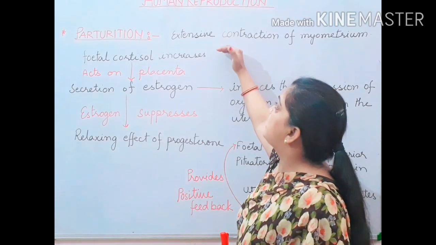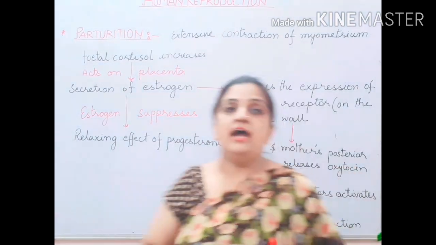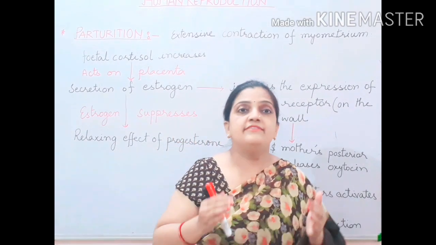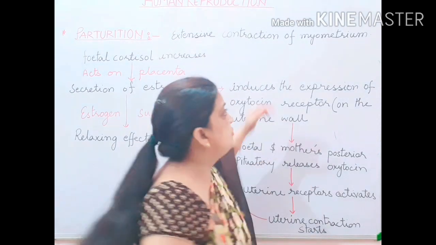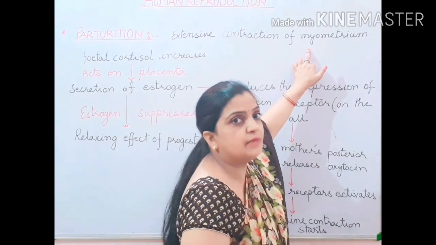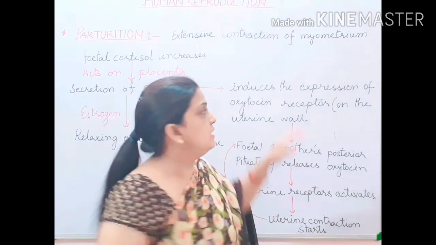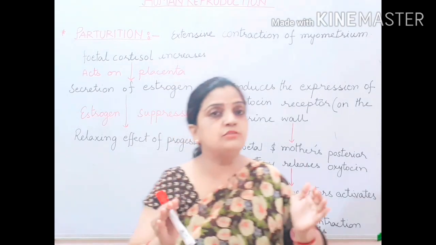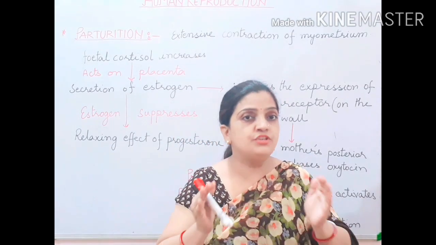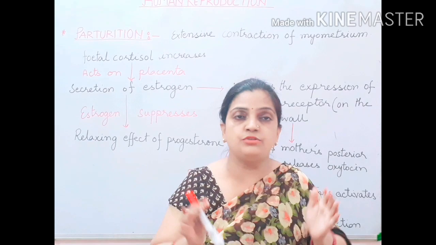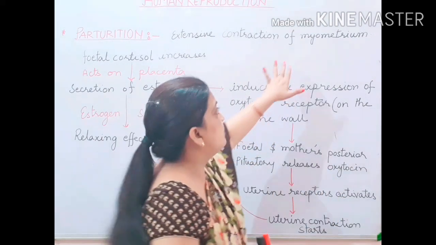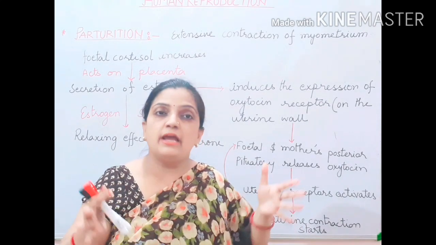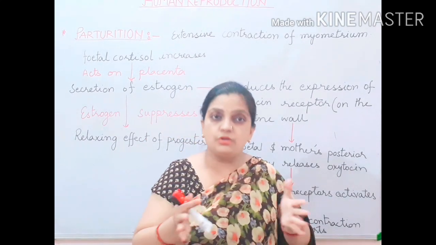During this process, extensive contraction occurs. And where does this contraction occur? This contraction occurs within the uterine wall, mainly the myometrium. It is not so that only the myometrium plays a role in the contraction. The internal layers of the uterus also play an important role during the contraction. But the main one is the myometrium. From the outside the layers are pushing, allowing the uterus wall to contract.